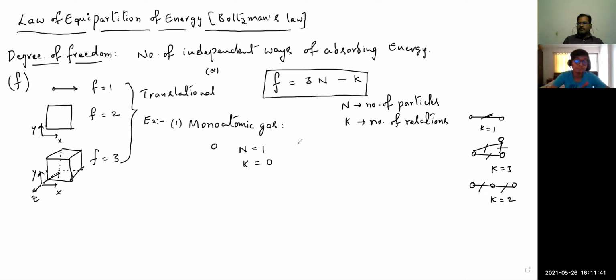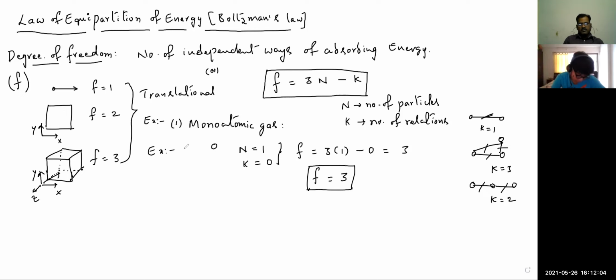There is no other particle to relate, so the k value should be taken as 0, and hence the degree of freedom is 3 into 1 minus 0, it is 3. So the degree of freedom for the monoatomic gas should be 3. Examples of monoatomic gases are helium, neon, argon, like that.